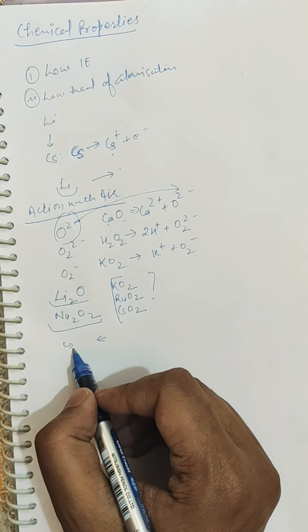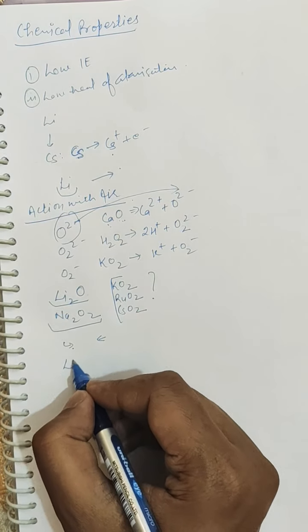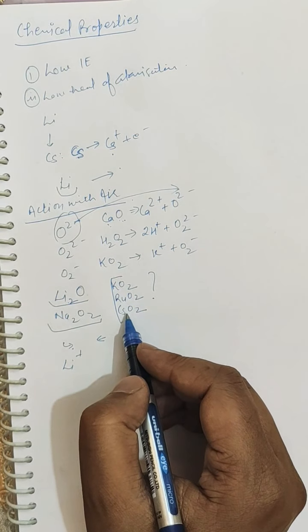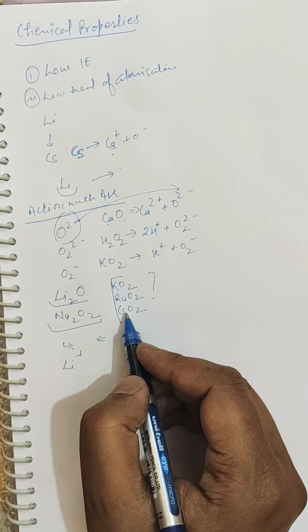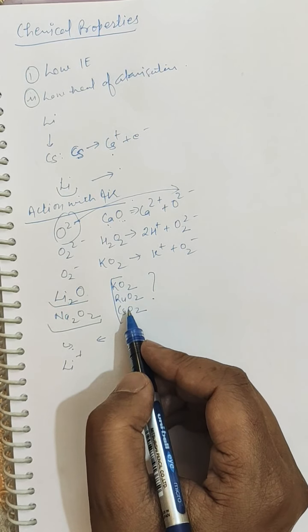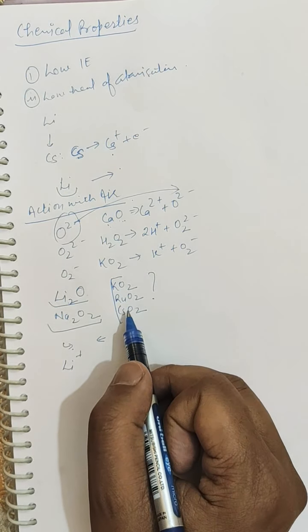So the smaller cation like lithium is the smallest among all the alkali metals. A smaller cation can stabilize a smaller anion and a larger cation can stabilize a larger anion. So this is the basis of the lattice energy effect.